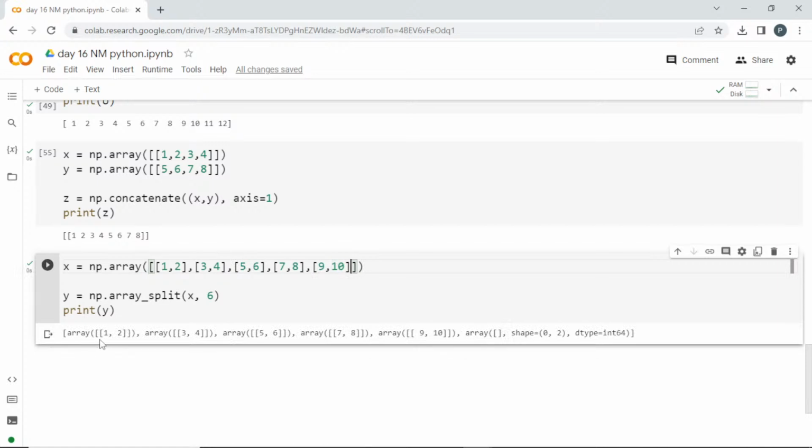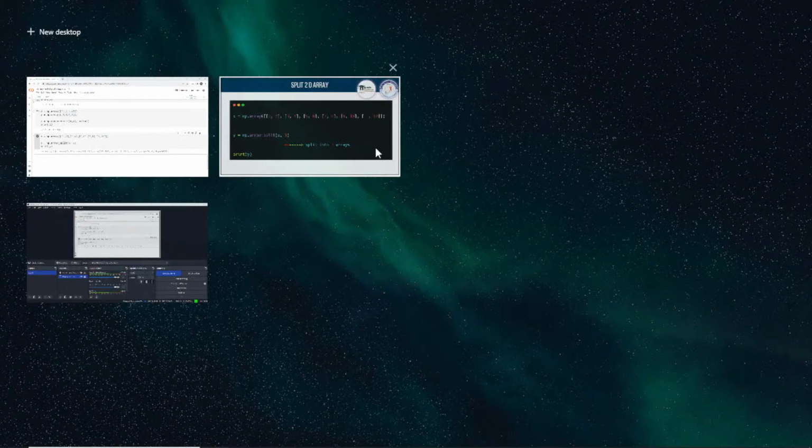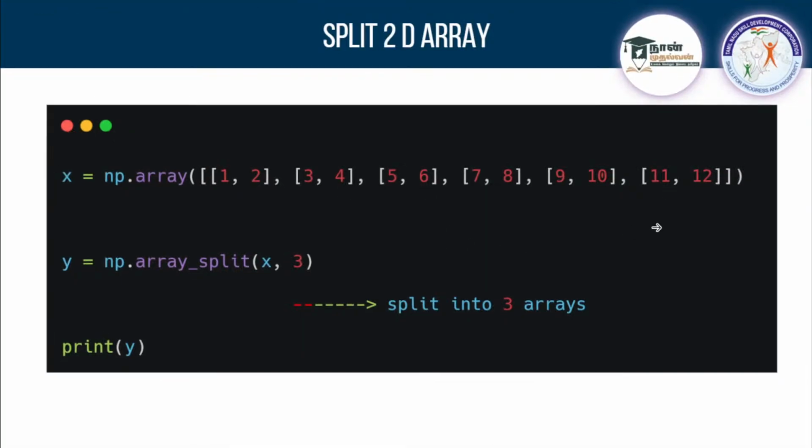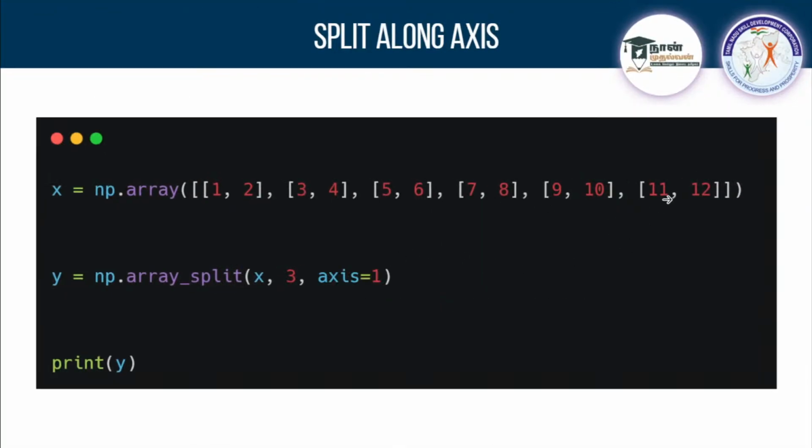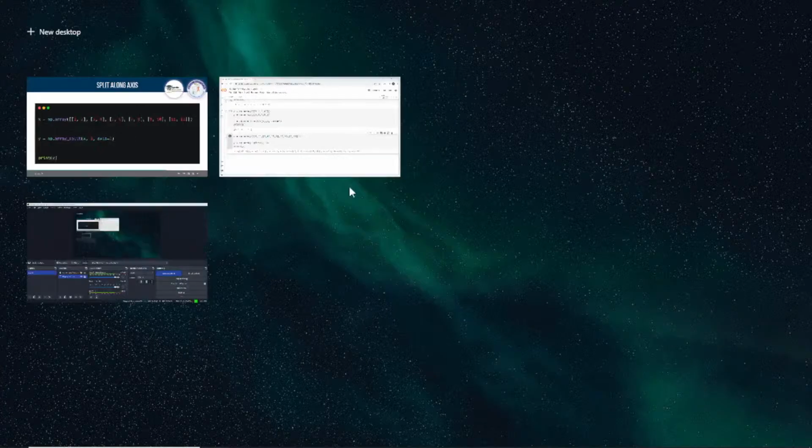See here, you can split the 2D array also in that same manner. It is going to split that. Okay. If you want to split along an axis, you can mention the axis also. If you mention axis equal to 1, it is going to split along that axis.